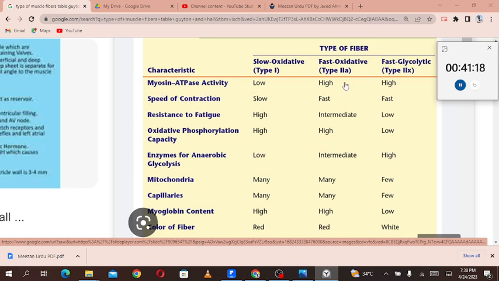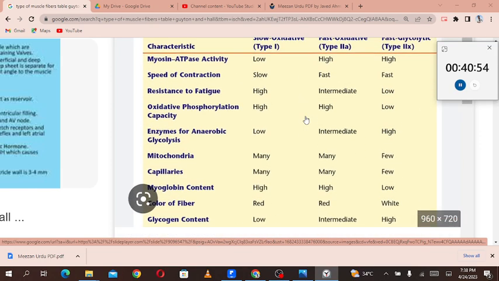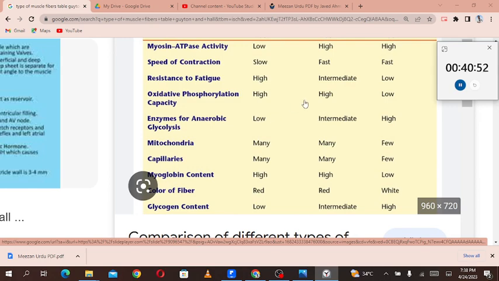So myosin ATPase activity in the fast glycolytic or fast twitch fibers is high, speed of contraction is fast, resistance to fatigue is low, oxidative phosphorylation capacity is also low, enzymes of anaerobic glycolysis are high, mitochondria are few, capillaries are few, myoglobin content is low, color of fiber is white, and glycogen content is high. So keep this table in your mind if you have a lot of brain space, so you can remember this.